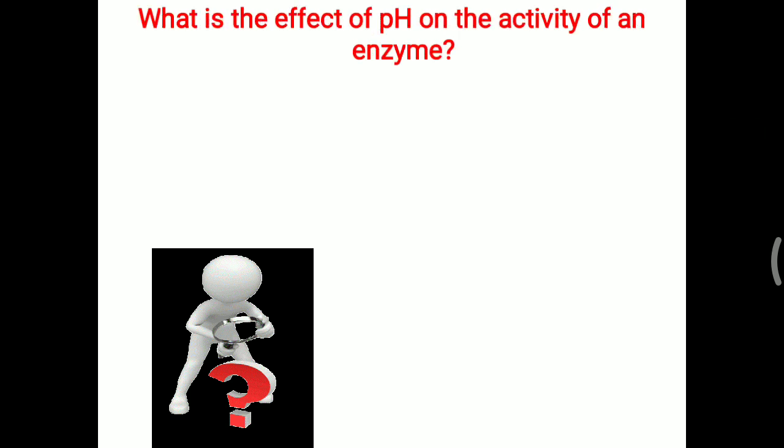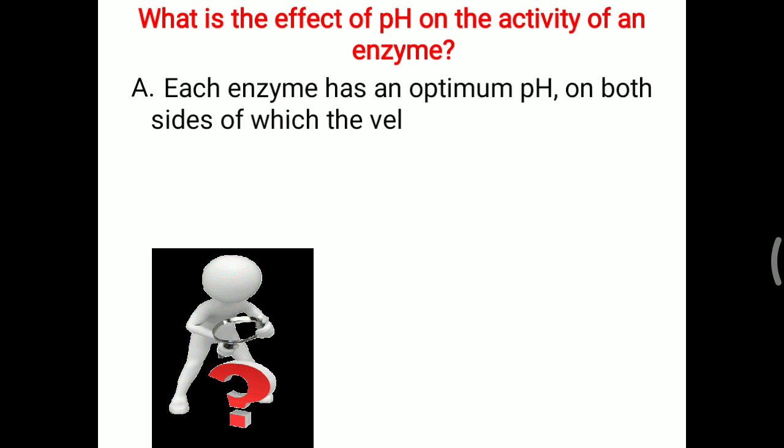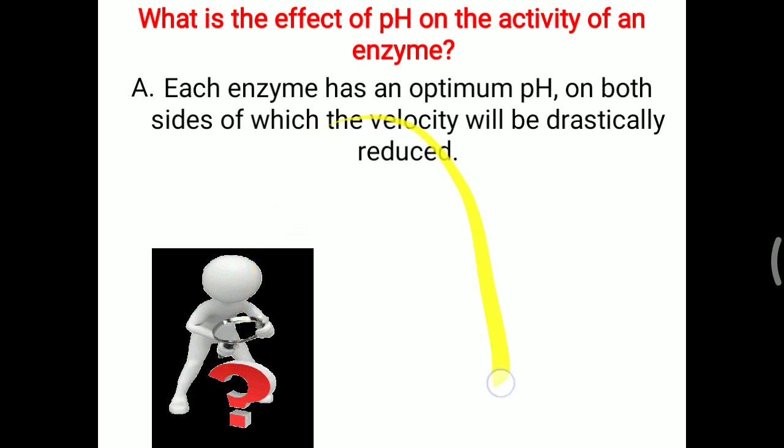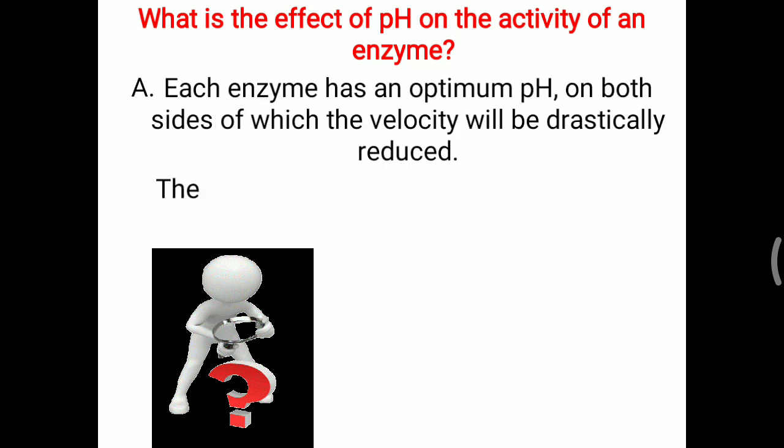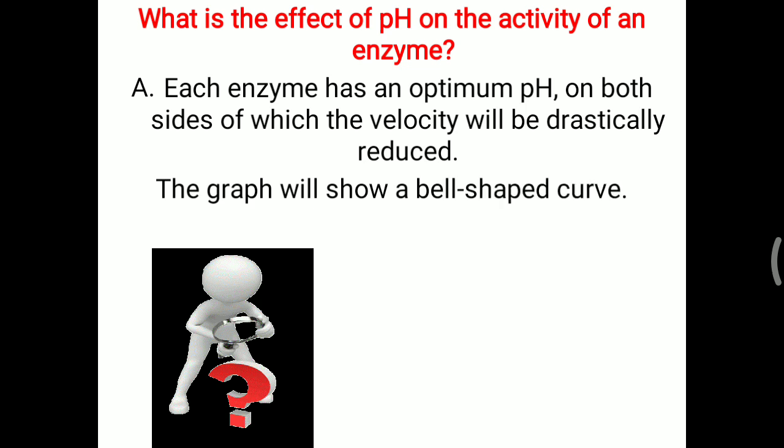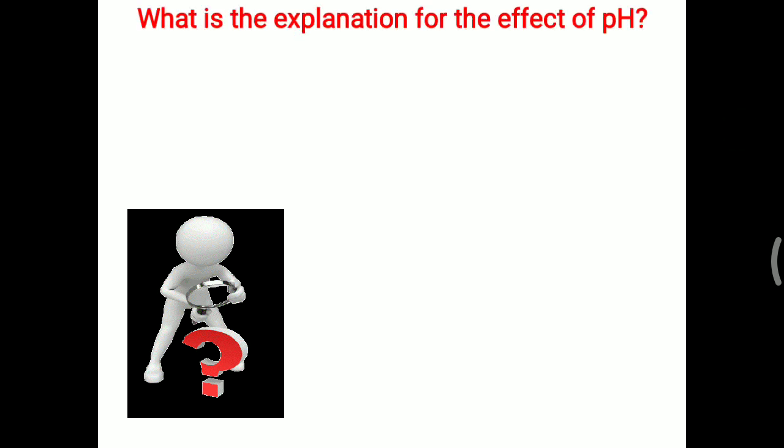What is the effect of pH on the activity of an enzyme? Each enzyme has an optimum pH, on both sides of which the velocity will drastically reduce, and the same bell-shaped curve will be produced with pH also. Same as temperature, pH will also develop this bell-shaped curve, and the graph will show a particular bell-shaped pattern. On both sides, the enzyme activity will decrease. So what is the explanation for the effect of pH?